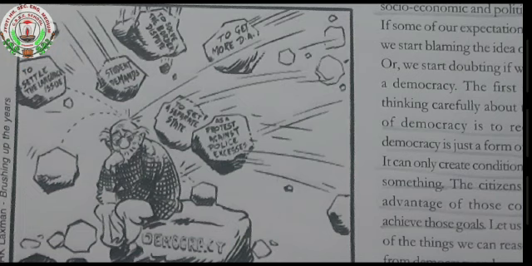Now let us see the reduction of inequality and poverty. What is our expectation for the reduction of inequality and poverty? As we all know, our country is a country where more poor people are there. Then reduce economic disparities, and in reality, growing economic inequality, increase in poverty. That means in short we can just say that अमीर लोग अमीर होते जा रहे हैं and गरीब, that is going down and down.